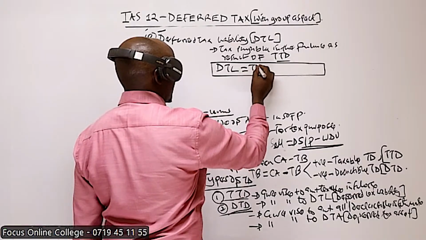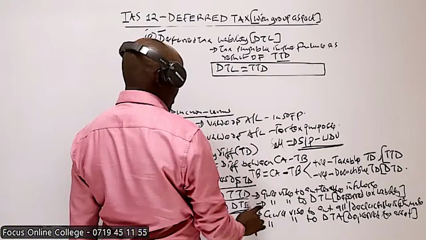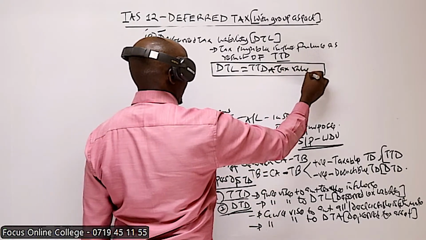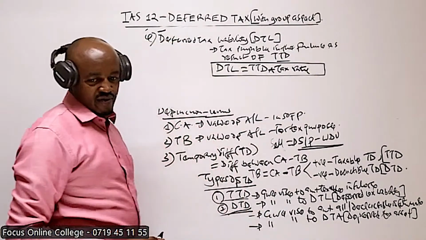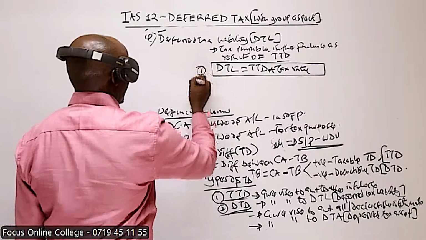We take the taxable temporary difference, and we multiply that with the tax rate. That formula you need to remember. That is one of the formulas we're going to apply.